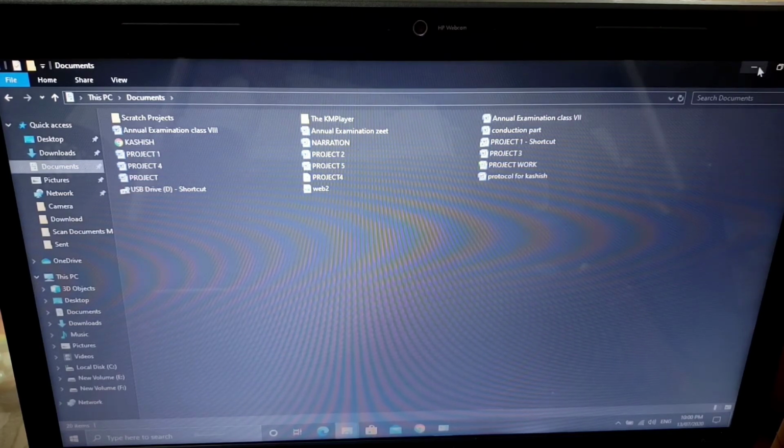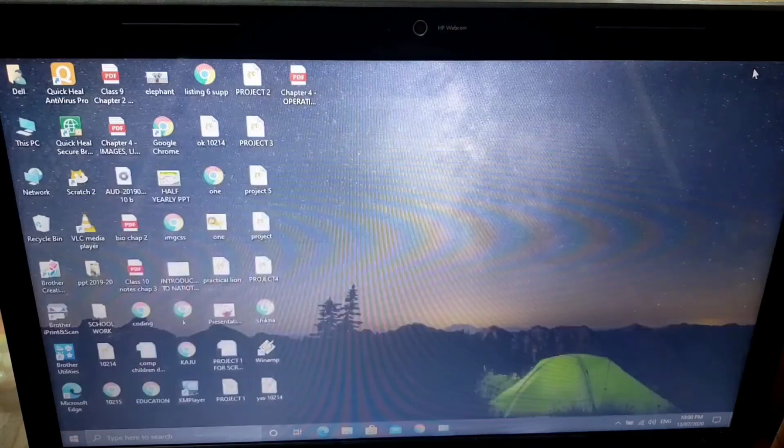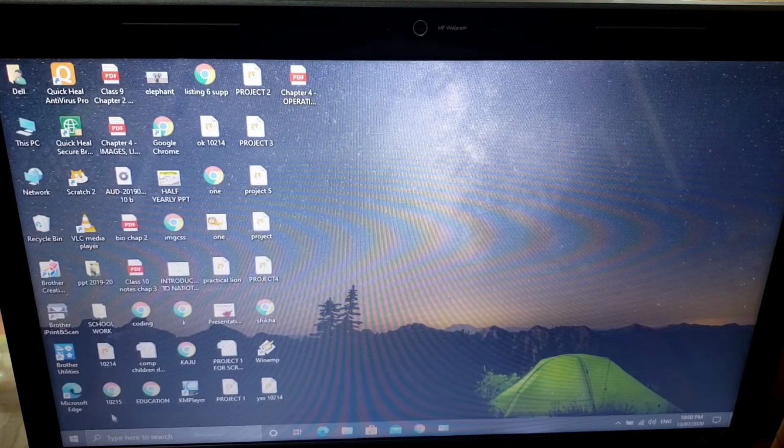Then another icon which is very common in each and every computer, that is of Google or Internet Explorer. That depends upon which browser you have by default on your system, that will be available here. You can see Microsoft Edge is also here and Google is also here. So that is up to you. Whatever browser you have by default in your system, that will be available on the desktop.